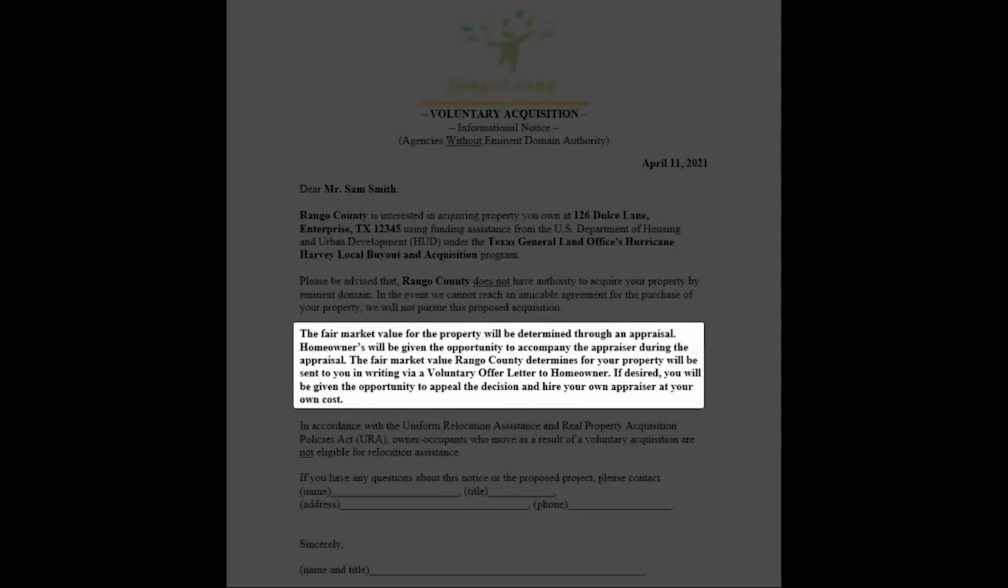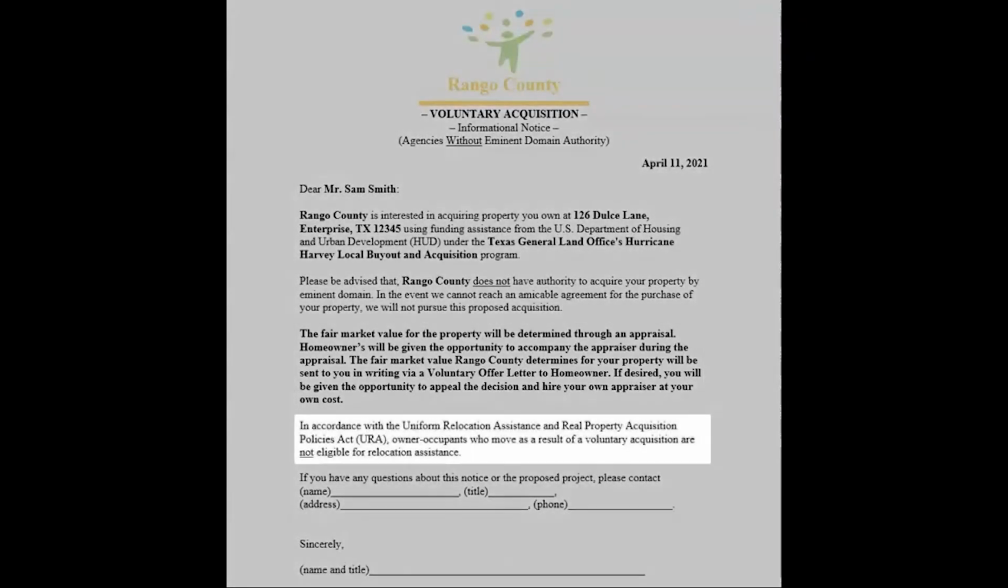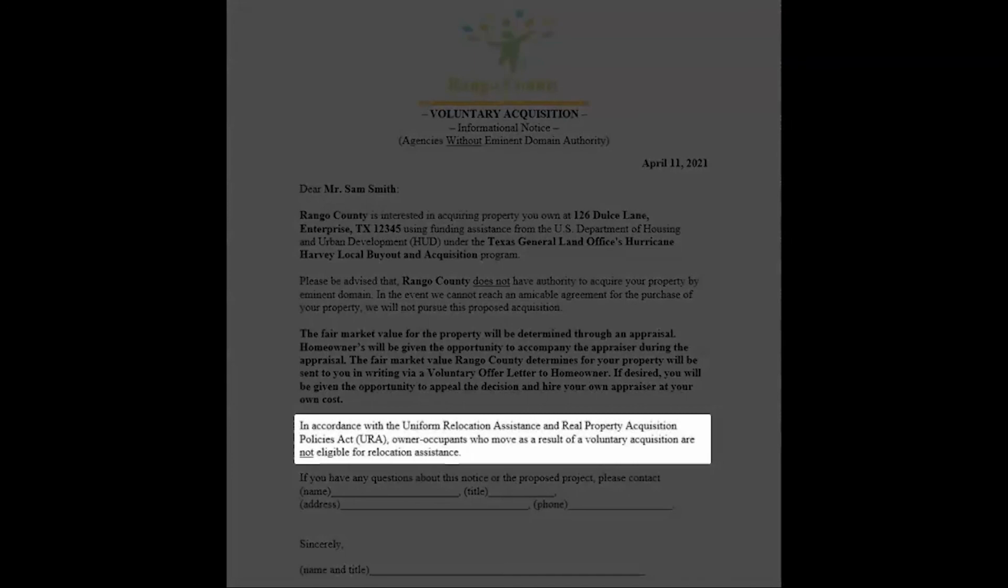The fair market value that Rango County determines for your property will be sent to you in writing via a voluntary offer letter to homeowner. If desired, you will be given the opportunity to appeal the decision and hire your own appraiser at your own cost. The fourth paragraph informs the owner that under the Uniform Relocation Assistance and Real Property Acquisitions Policies Act, or URA,